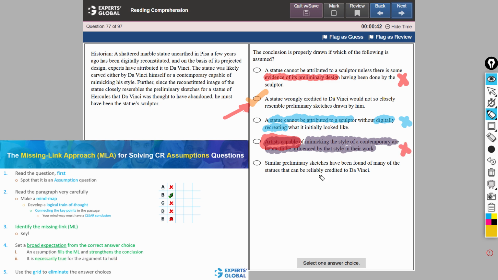Answer choice E is another trap. If similar preliminary sketches have been found of many such statues that can be reliably credited to Da Vinci, well and good, it strengthens the conclusion. However, this condition is not something that must be true for the argument to hold. Imagine, for this conclusion here, it is not a must that similar sketches have been correctly and reliably credited to Da Vinci. Once again, if you could eliminate answer choice E through a complete and coherent thought process, excellent job.